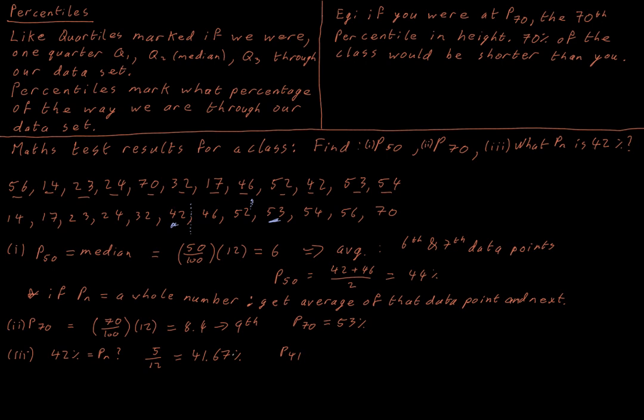So a grade of 42% puts us at the 41st percentile, because we would have 41% of the group would have gotten a grade lower than us. And that is what we need for percentiles. Again, merely an extension of what we already understand for getting the median and the quartiles, first quartile, second quartile, third quartile already.